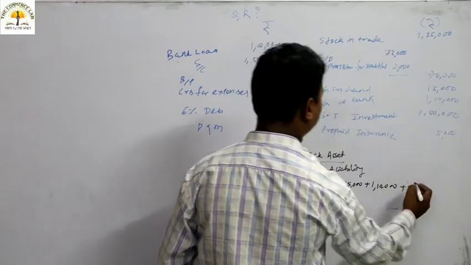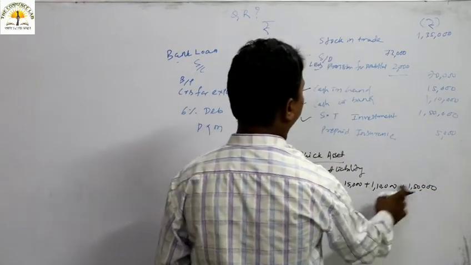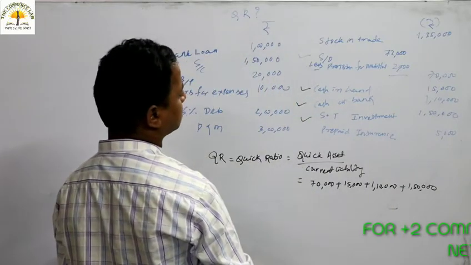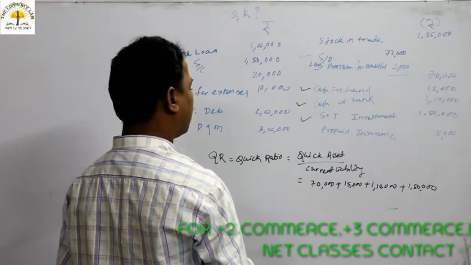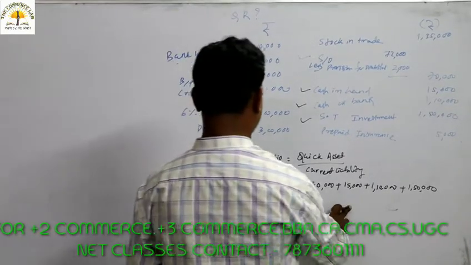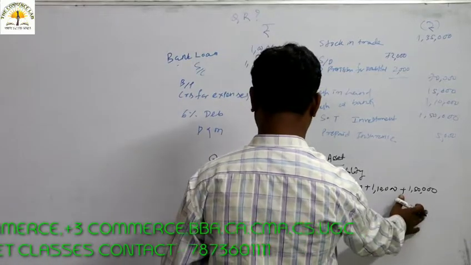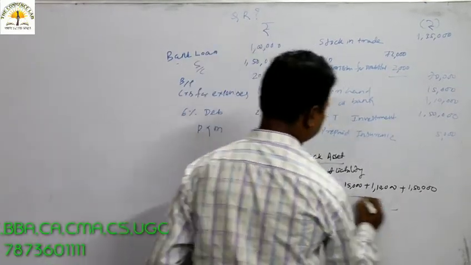Then this short term investment will come. So these 4 items are coming under this particular quick asset: 70,000, 15,000, 1 lakh 10,000, 1 lakh 50,000. The total of quick asset we'll see later.